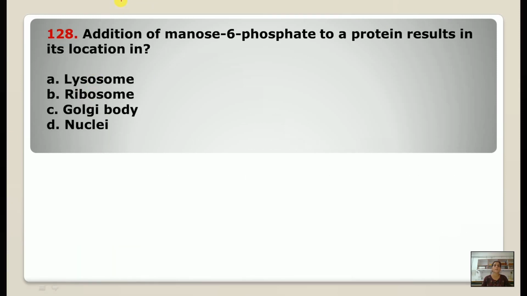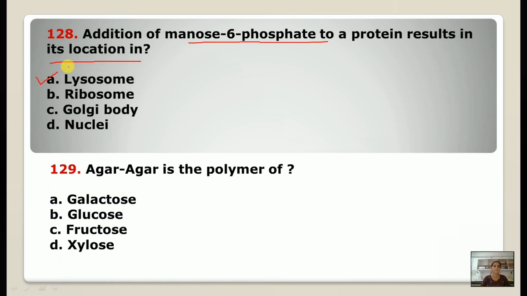128. Addition of mannose 6-phosphate to a protein results in its location in, the correct answer is lysosome. Agar-agar is the polymer of, we all know, galactose.